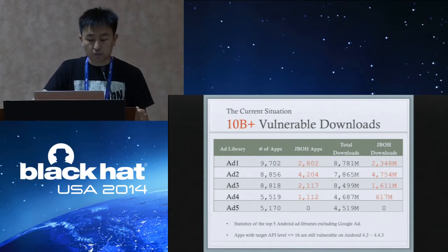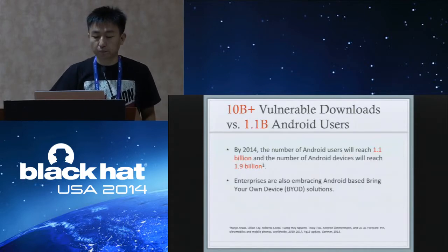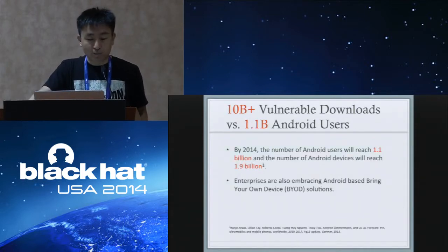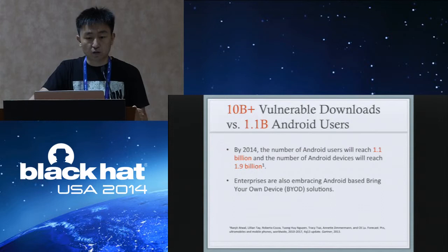Here are the stats. As you can see, in the top 5 Android ad libraries, excluding Google Ad, the top 4 contain GBOH vulnerabilities. And in total, there are more than 10 billion vulnerable app downloads from Google Play. 10 billion is a really big number. Today, there are only about 1.1 billion Android users in the whole world.